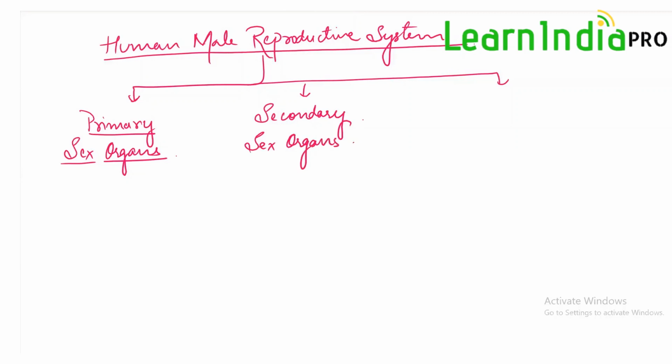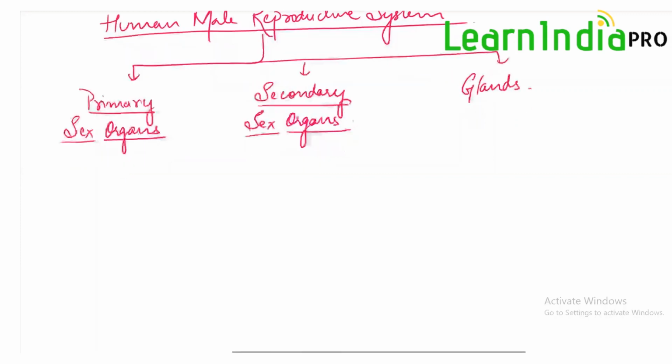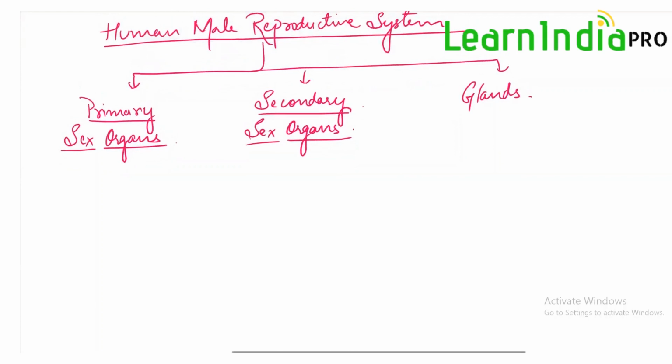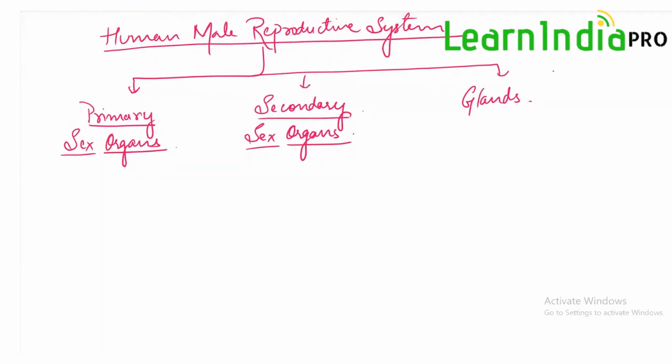Apart from primary and secondary sex organs, there are certain glands also involved here, and we call them accessory glands, or simply glands. Now in the human male reproductive system, the only primary sex organ is the testis. So the testis represents the primary sex organ where the gamete formation actually takes place.